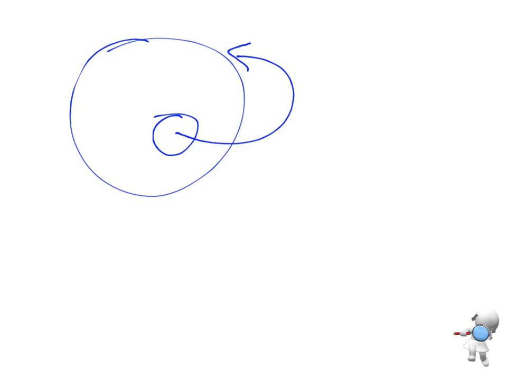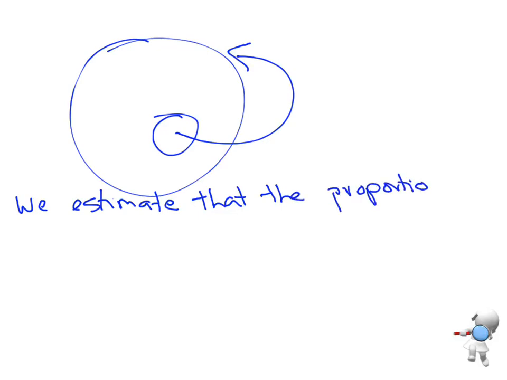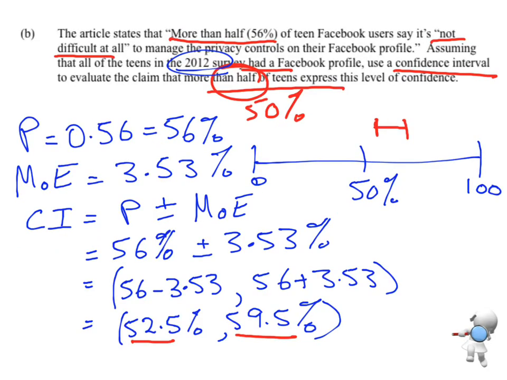So we estimate that the proportion, and I need to identify that I'm talking about the whole population, so I could say the proportion of all teen Facebook users